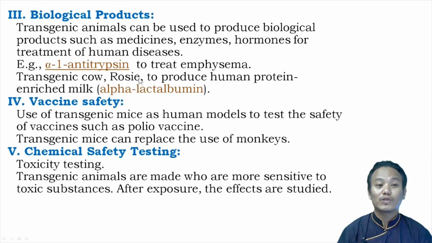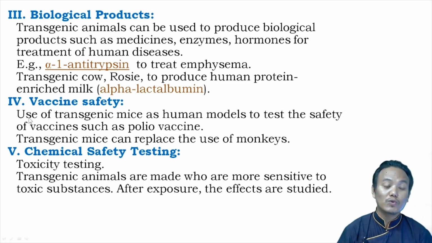The fourth use of transgenic animals is in testing vaccine safety. Let's say a scientist, he or she has created a vaccine for a particular disease. He or she cannot directly test upon human beings, human subjects. What the scientists have to do is they have to use it on lab animals to test for the safety of that particular vaccine. So the scientists can use transgenic mice as human models to test for the safety of vaccines. Such as, a polio vaccine safety test was carried out on transgenic mice.